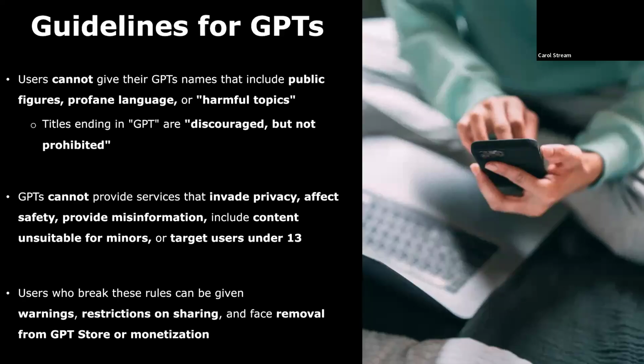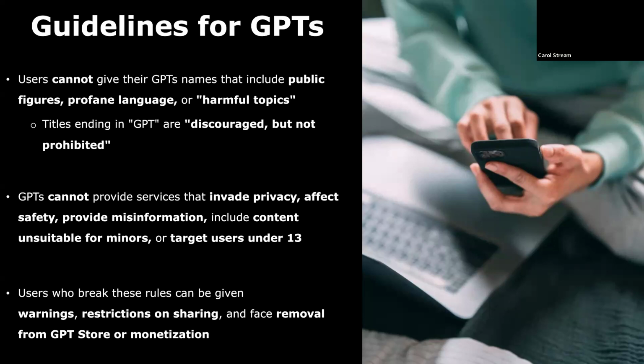When creating their own GPTs, users are prohibited from giving them any names that include public figures, profane language, or what OpenAI classifies as harmful topics, while titles that end with GPT are explicitly, quote, discouraged but not prohibited by the official OpenAI brand guidelines page.